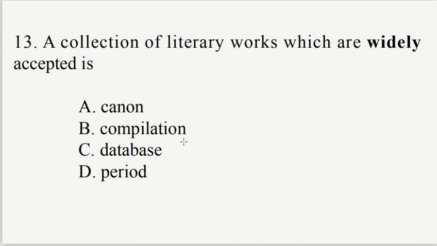A collection of literary works which are widely accepted as important is canon, option A. A literary canon is a group of works that are considered authoritative or essential within a particular field or genre. These works are widely accepted as being exemplary or noteworthy. The correct option is canon, option A.